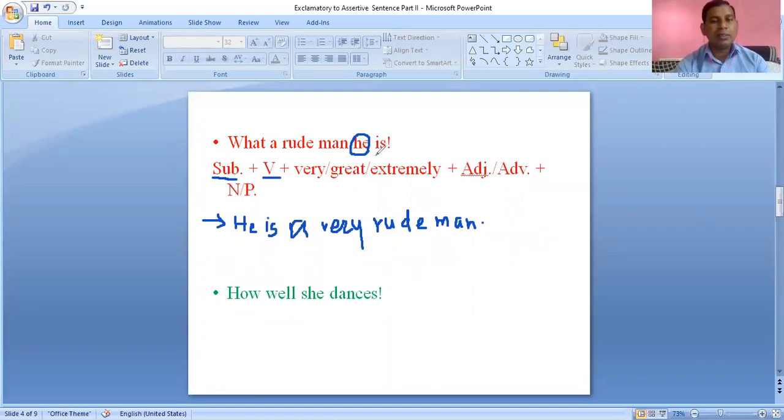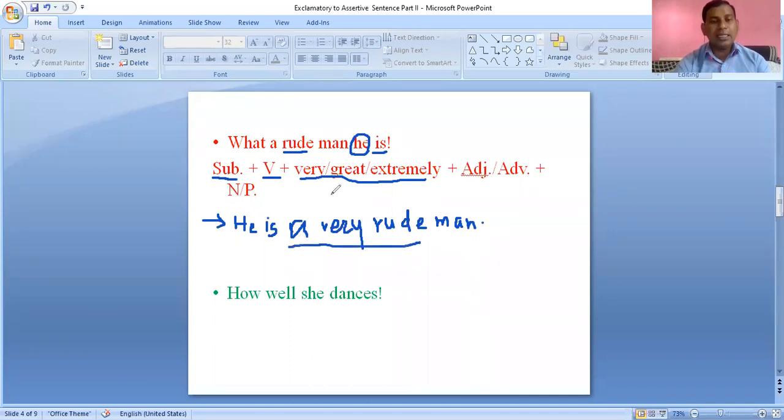So our verb here in this sentence, what a rude man he is: our auxiliary verb is. That's why we have used is here. Then there are the words like very, great, and extremely. Out of these words we have used very, before our adjective. So we have used a very rude.